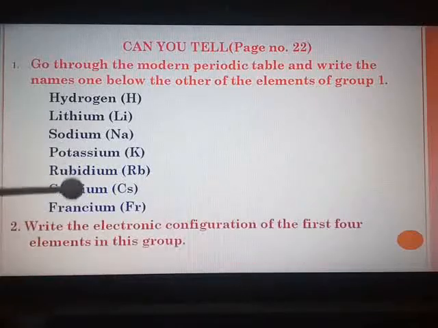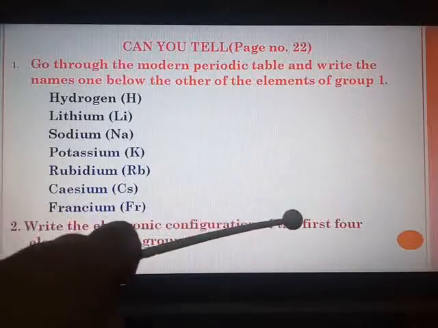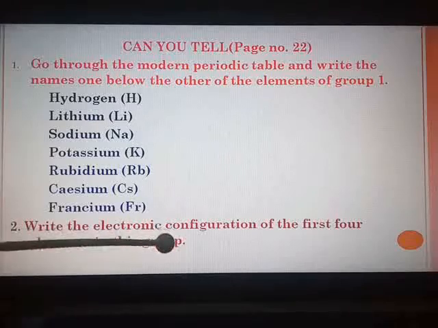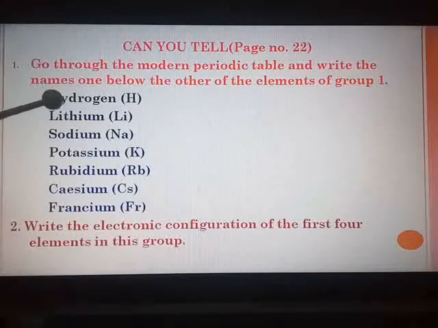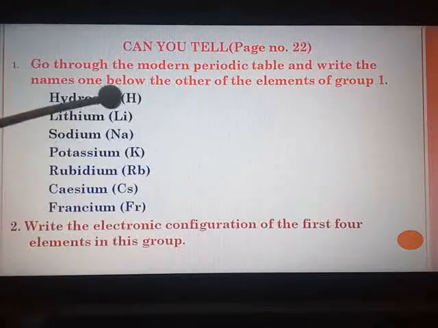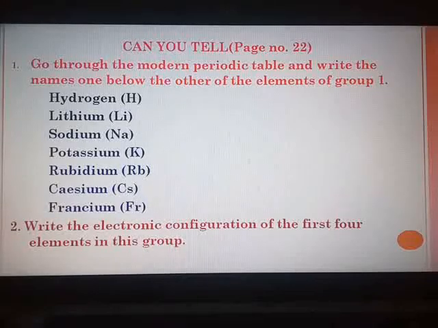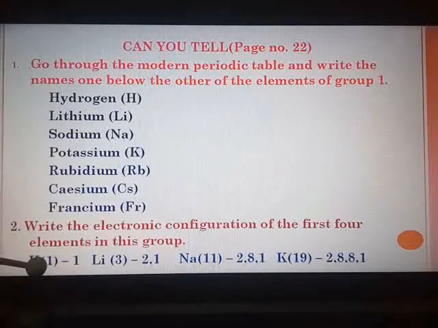Next question, write the electronic configuration of the first 4 elements in this group. That is hydrogen, lithium, sodium and potassium. So for writing the electronic configuration, you should be thorough with the atomic numbers. At least I have told you up to number 20, calcium, you have to study it. So hydrogen, atomic number is 1.